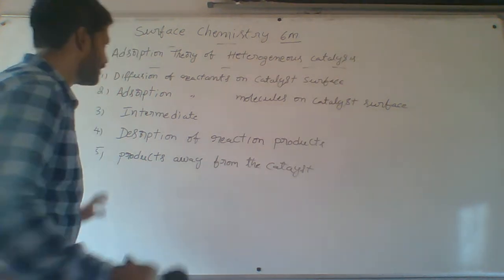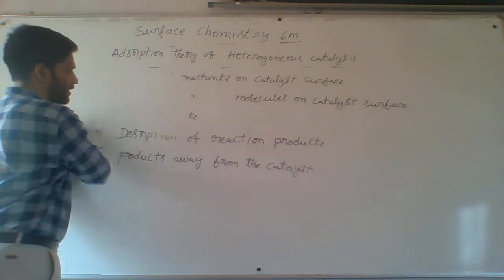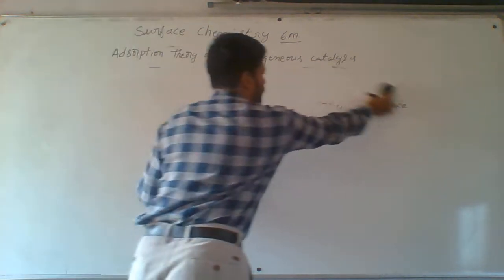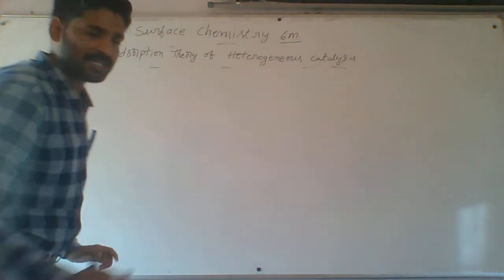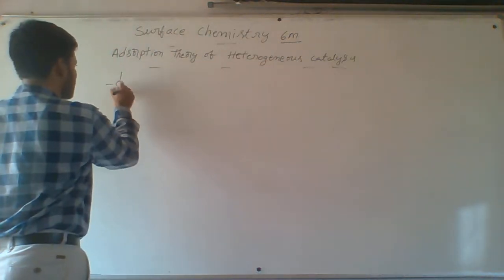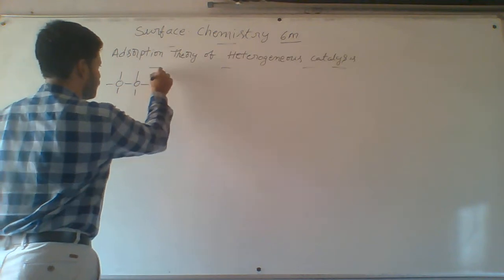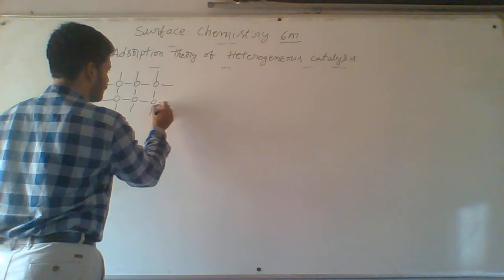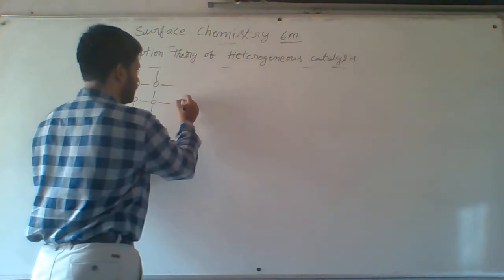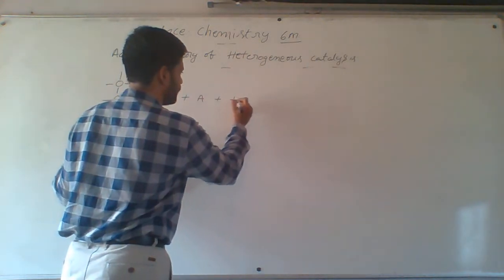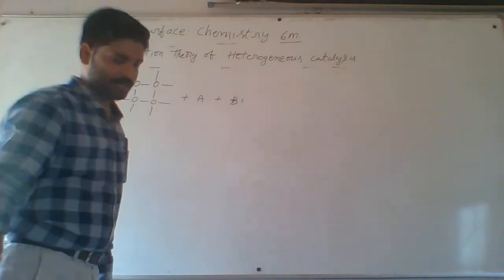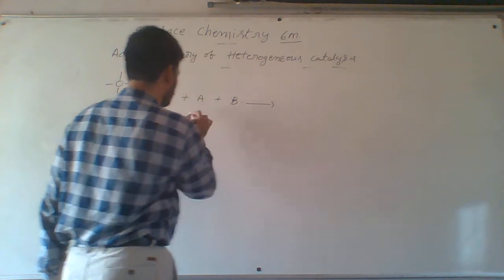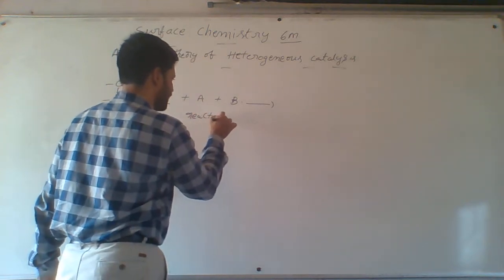Now I can draw the structure of that mechanism here. There is one diagram, carefully observe it. First, the catalyst has a number of atoms or a number of pores. Here this is the catalyst. Here A is one reactant, and B is one more reactant. These two are reactants.